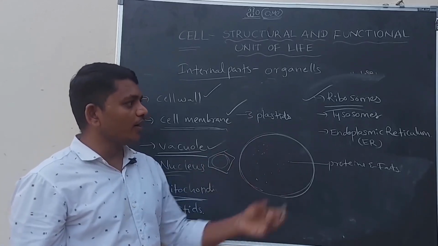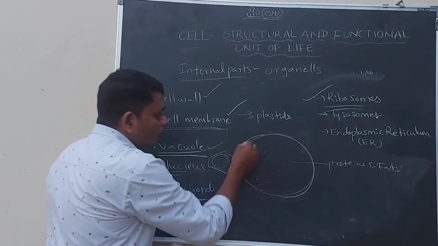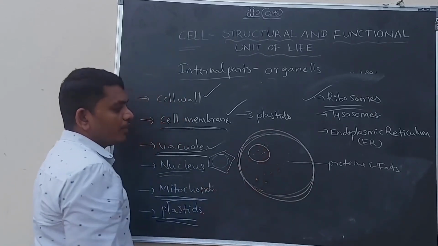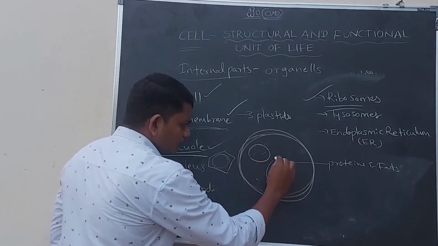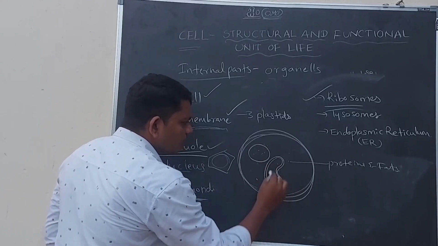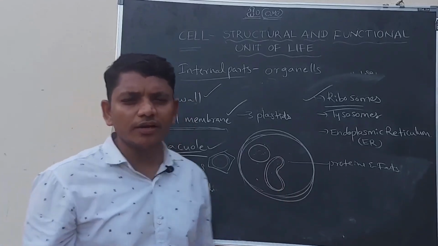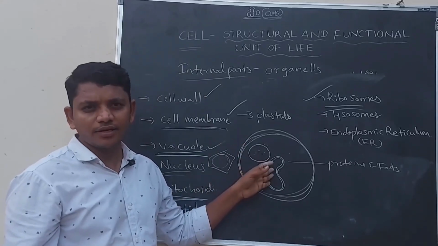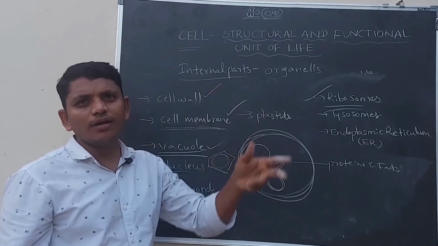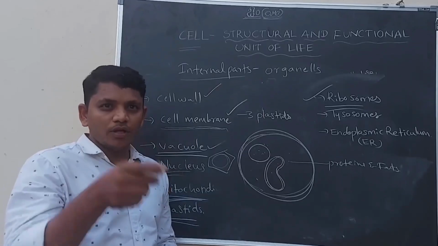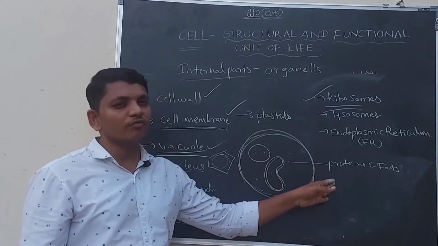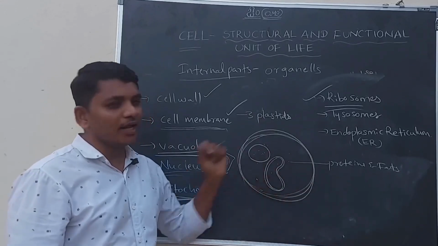This protein and fat is helping in the formation of the cell membrane, formation of the nuclear membrane, formation of all the membranes of the organelles. You know, many organelles are there in the cell. All these organelles have membranes around them. All these membranes are made up of proteins and fats. These proteins and fats are synthesized by the ribosomes.